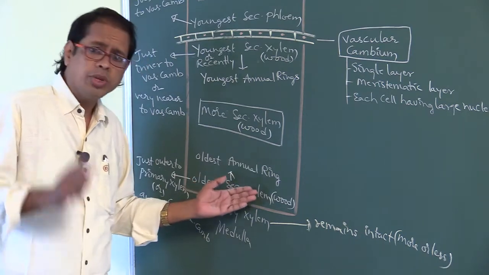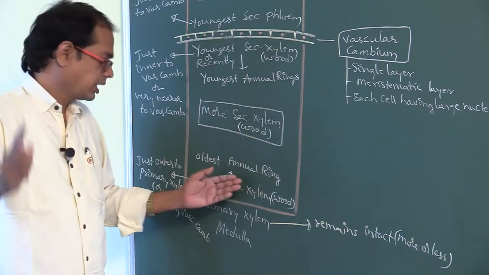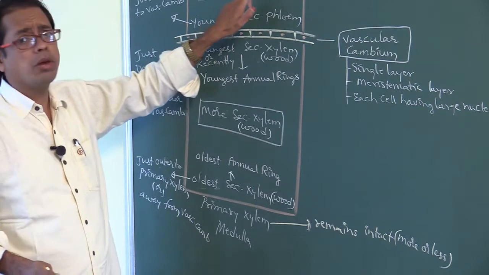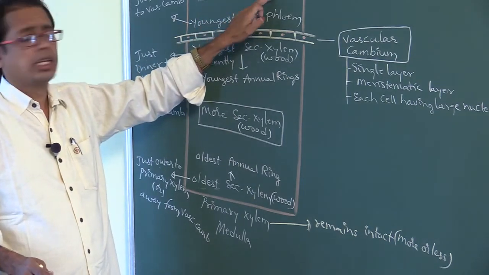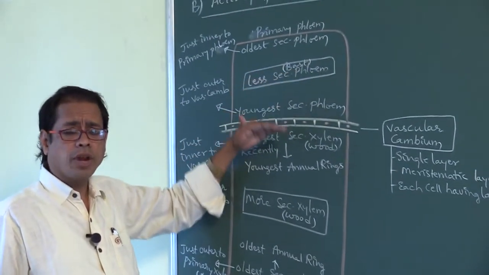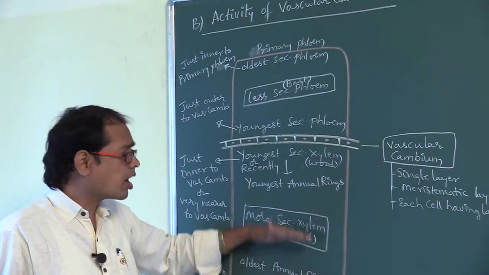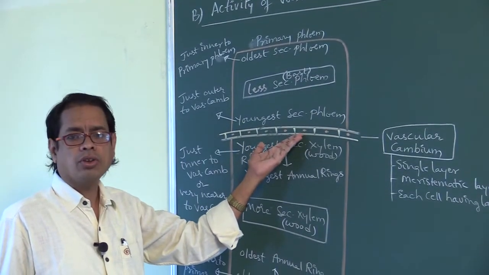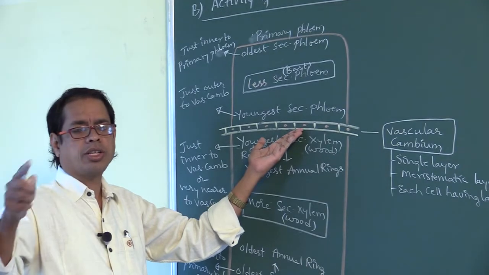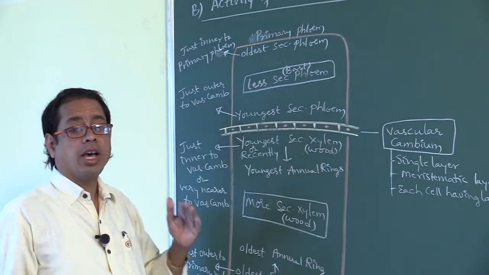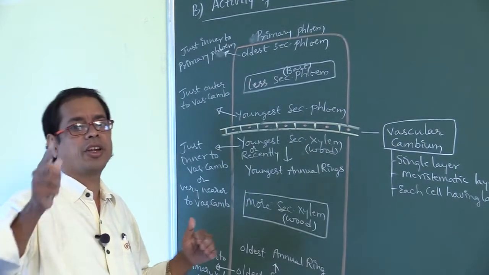Secondary xylem is also called wood. Secondary phloem is also called bast. Secondary xylem is formed from the vascular cambium by a process called redifferentiation.